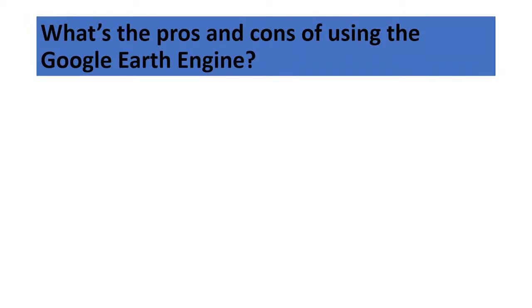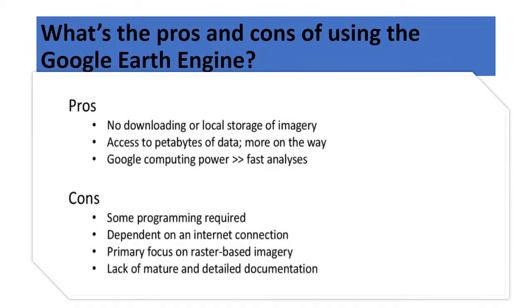And what are the pros and cons of using the Google Earth Engine platform? Basically, there are a lot of pros. First of all, when you use the Google Earth Engine platform, you don't need to download any satellite images. We can easily access all of those satellite images in the Google Earth Engine data catalog, with petabytes of data and more on the way, and its computing power is very fast. Suppose you can get 10 years of data within 1 second and easily calculate. This Google computing power is very fast, and it allows very fast analysis.